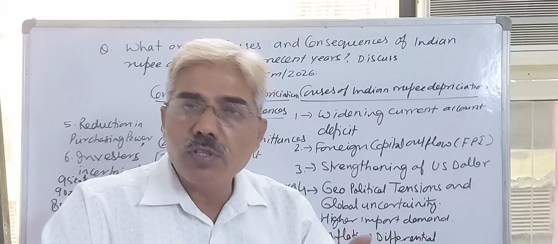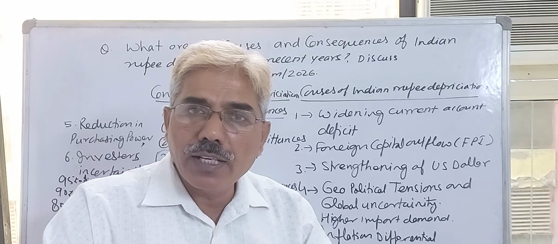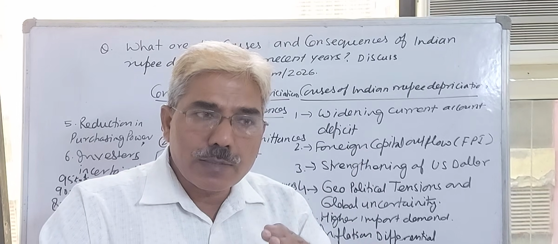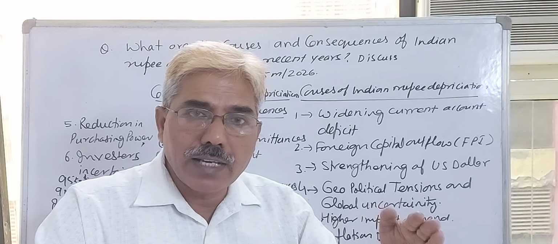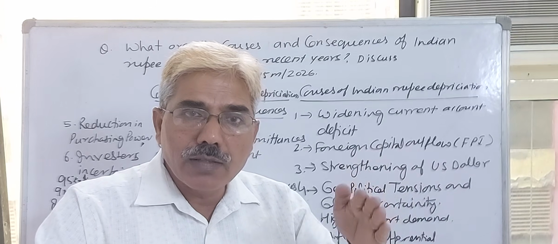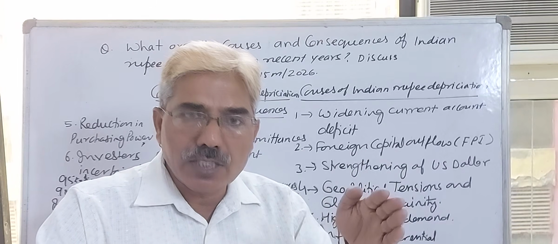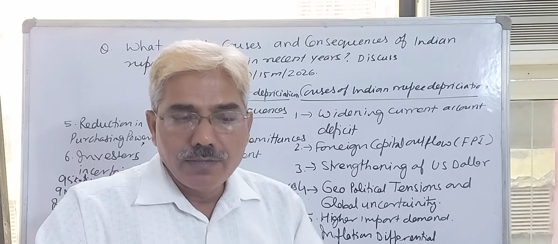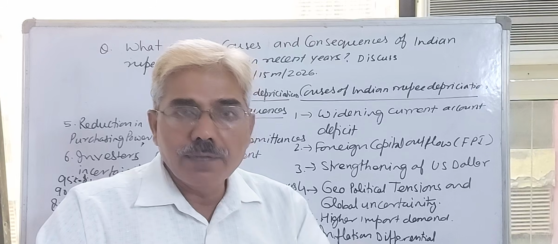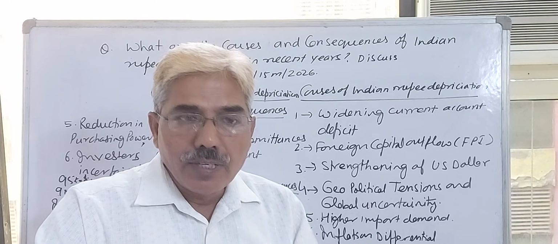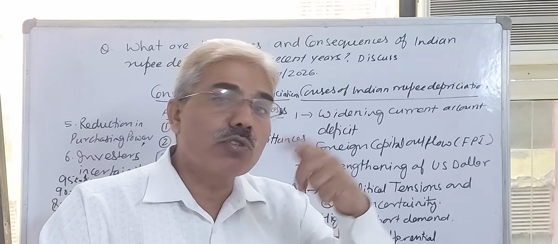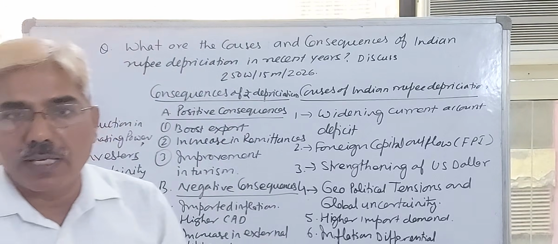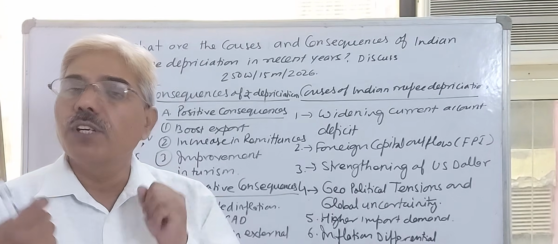More tariffs imposed by America on India means if the tariff rate is high, our exportable capacity automatically declines. Then the foreign companies or foreign investors, institutional investors, portfolio investors, who have invested their funds in our economy, begin to lose profit because of fewer exports and uncertainty in the international environment, and they begin to withdraw their funds.